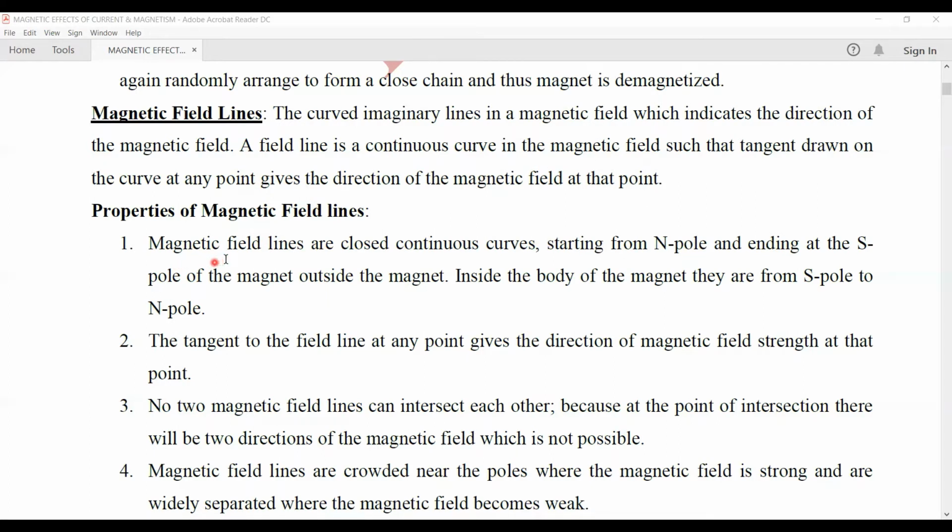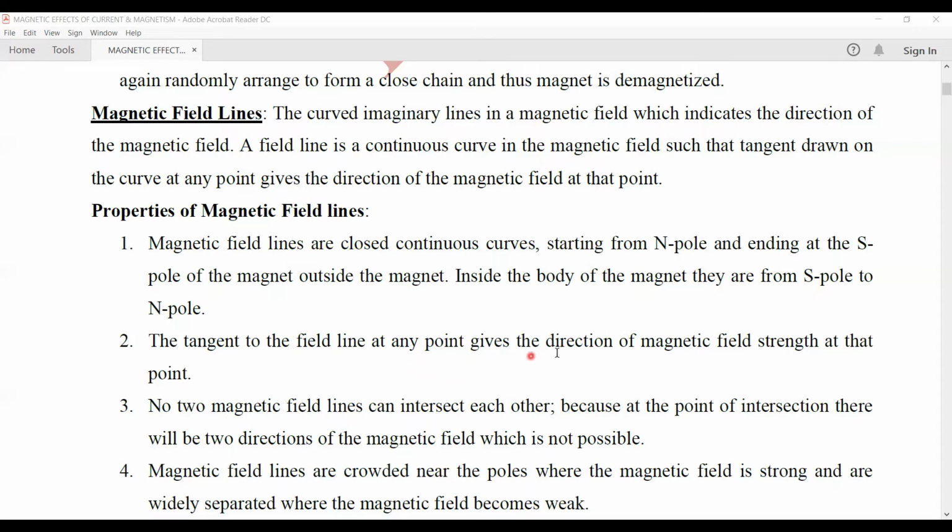The first property of the magnetic field lines is they are closed continuous curves. That is, starting from the north pole and ending at the south pole outside the magnet. Whereas inside the body of the magnet, they are from south to the north pole. So they are forming closed loops. Whereas the electric lines of forces do not form closed loops. They only start from the positive charge and terminate at the negative charge. But the magnetic field lines start from the north pole, ending at the south pole outside, and inside the body of the magnet also, they are traveling from south to north pole.